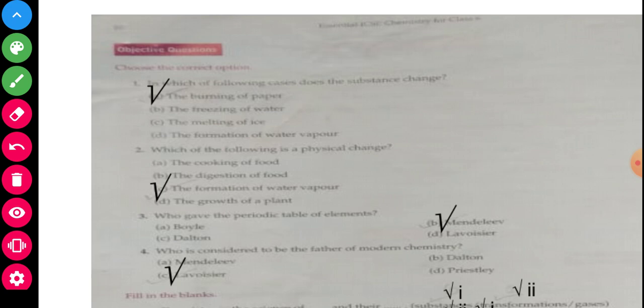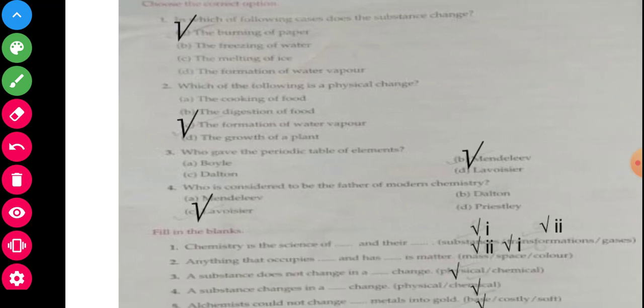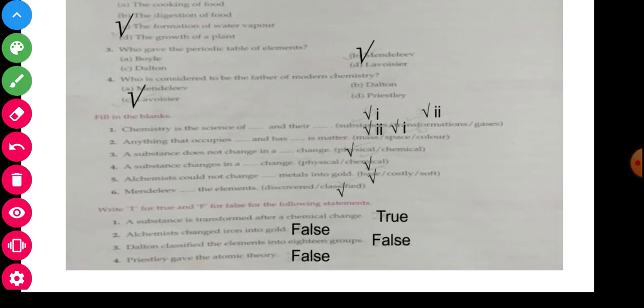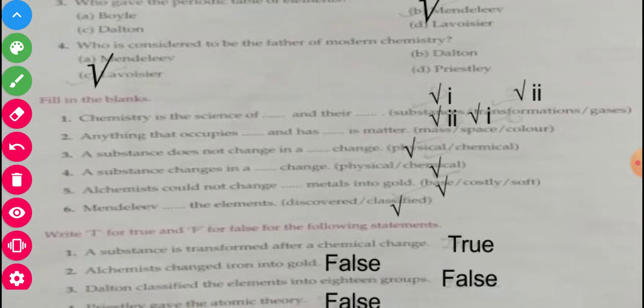Water will be there. And third, who gave the periodic table of elements: Mendeleev, Dalton, Lavoisier? The answer is Mendeleev. And the last, fourth, who is considered the father of modern chemistry? Mendeleev, Dalton, Lavoisier and Priestley. The answer is already here: C. And next, we will discuss here.